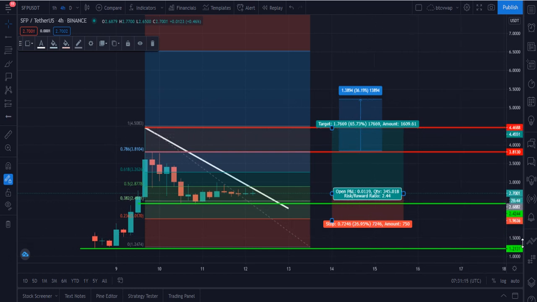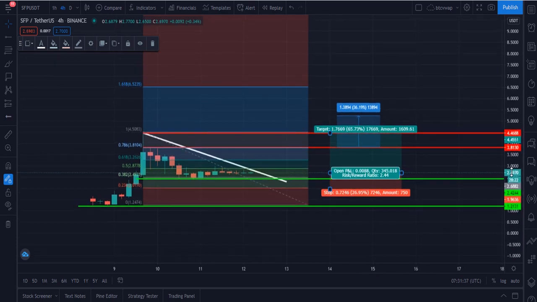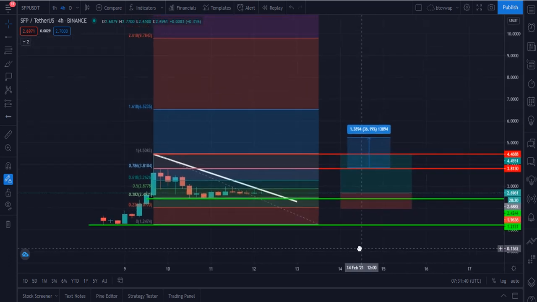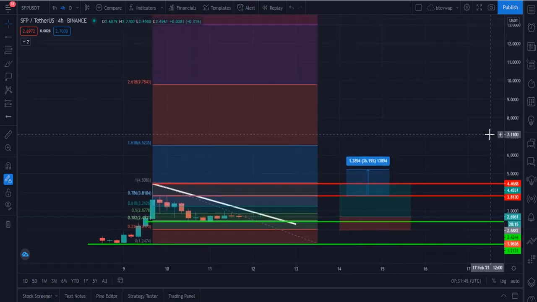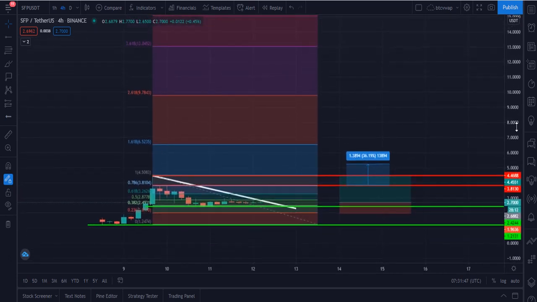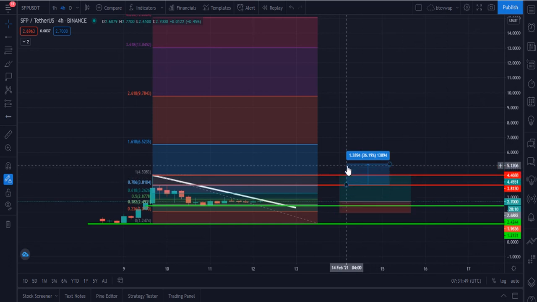If you buy SafePal at the $2.7 level, and if you put your stop loss at $1.95 or $1.96, then your risk will be just 27%, and your first reward will be 65%. Let me please tell you my 3 months target. I am very sure that SafePal will definitely give you maximum profit.